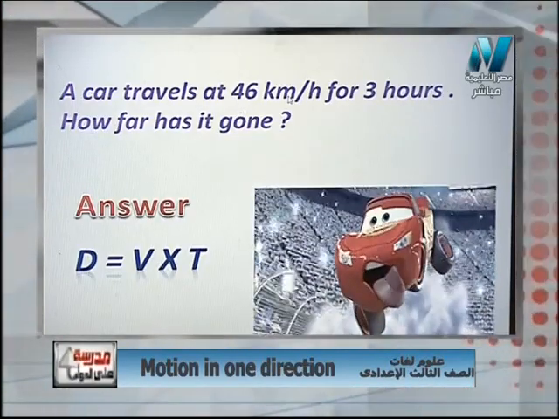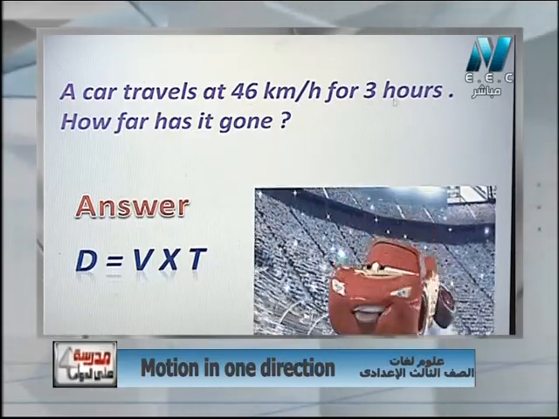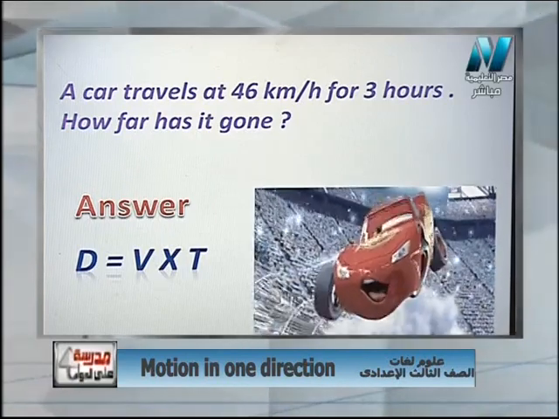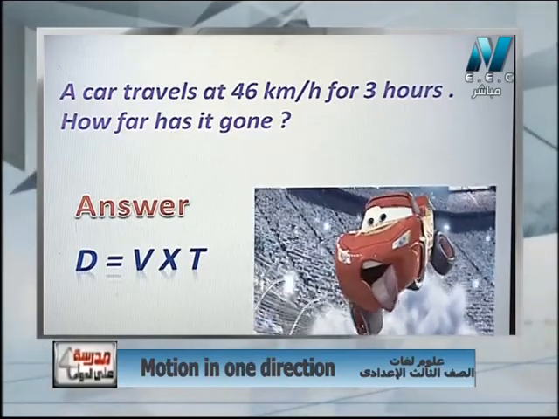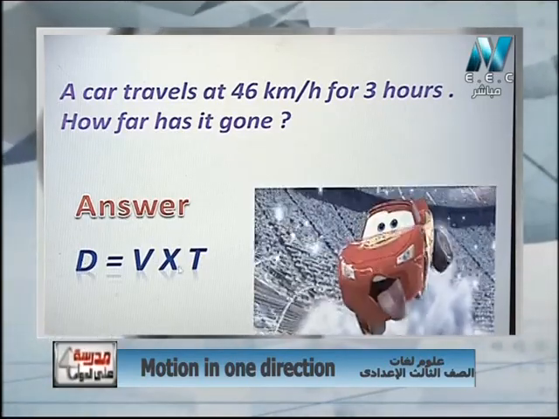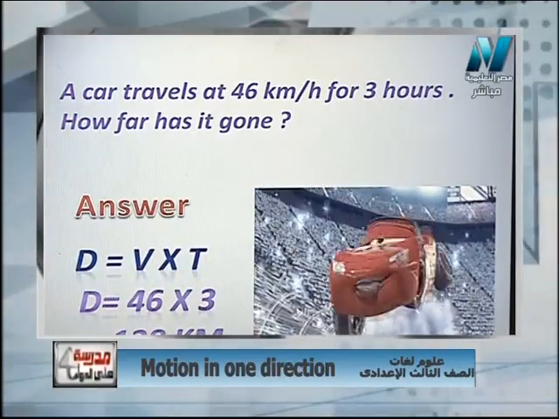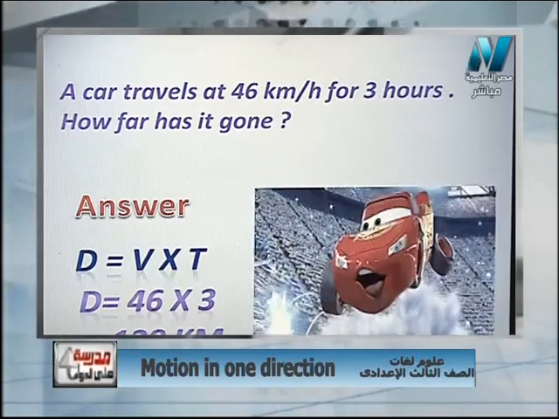Then look at the unit. Speed, kilometer per hour. And the time is in hours. Is there a conversion? No. The kilometer and the hour are similar. So for the answer, write the rule, make the replacement and make your calculation, and don't forget to write what? The unit. Write the unit, please.